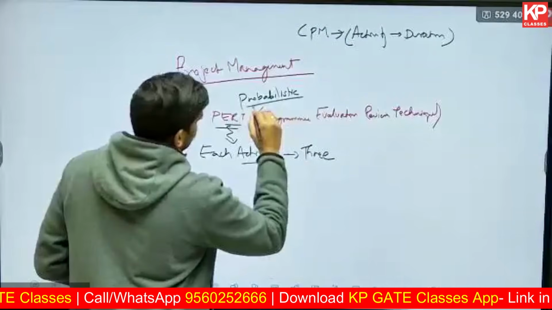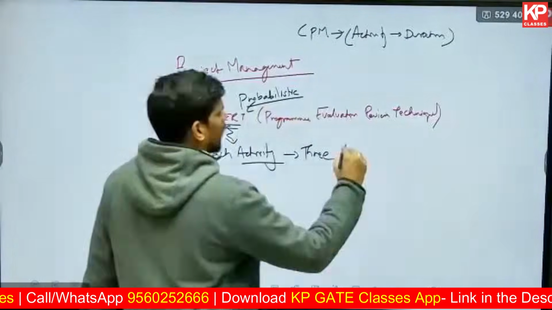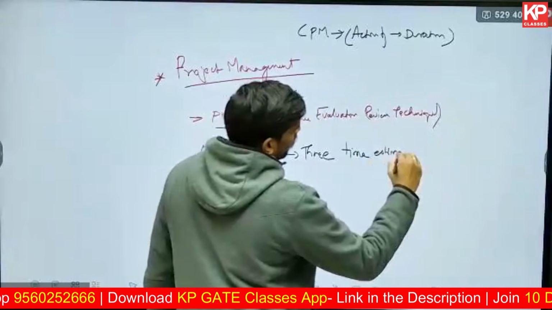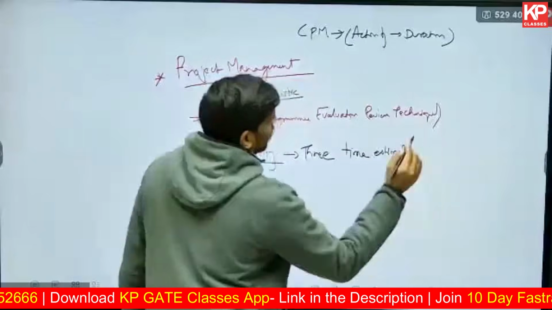Because it's based on a probabilistic model, each activity has three time estimates. You don't have a fixed duration here. You have three time estimates for each activity in this model.